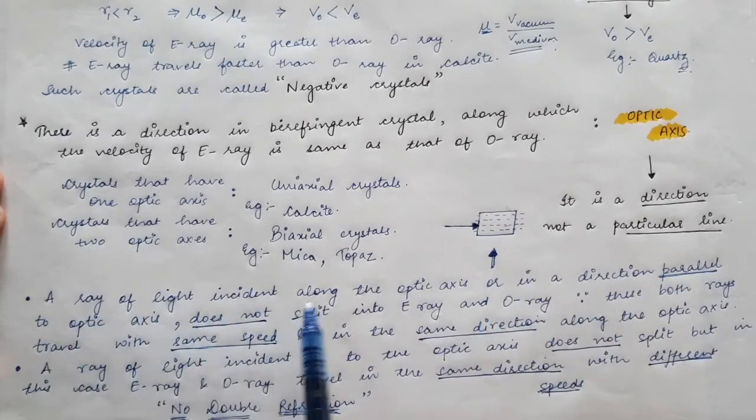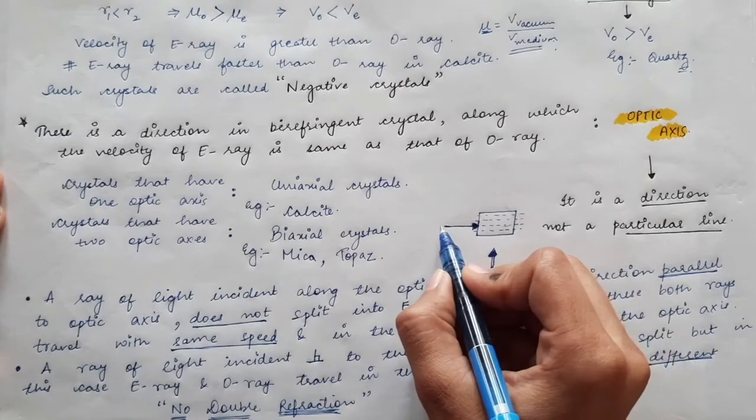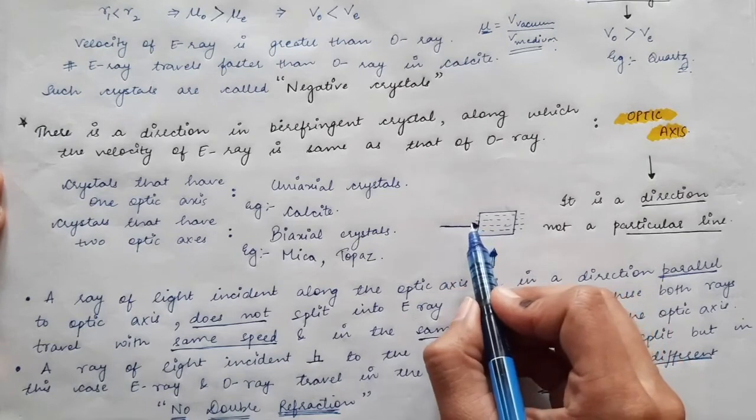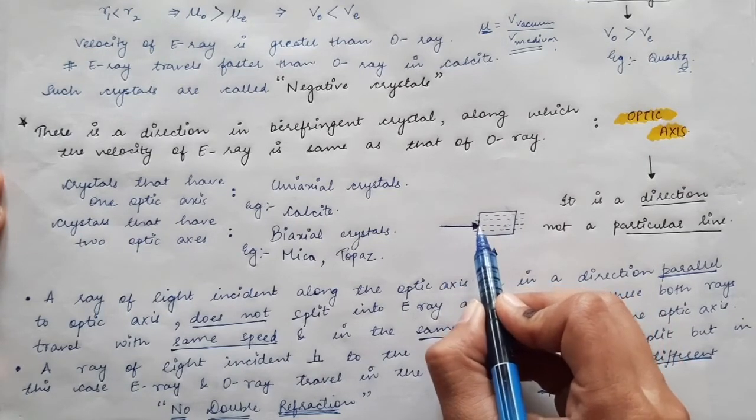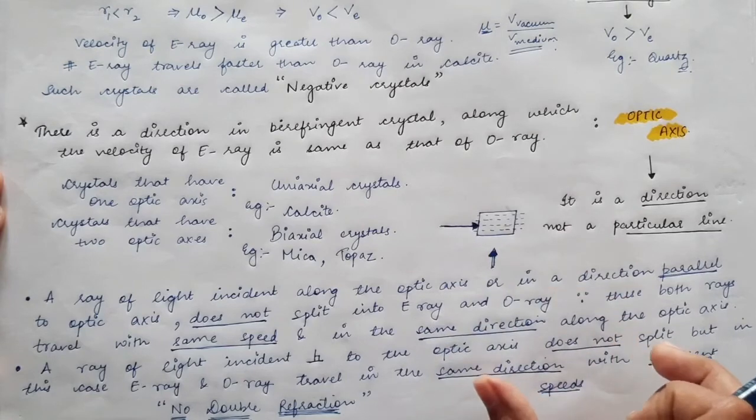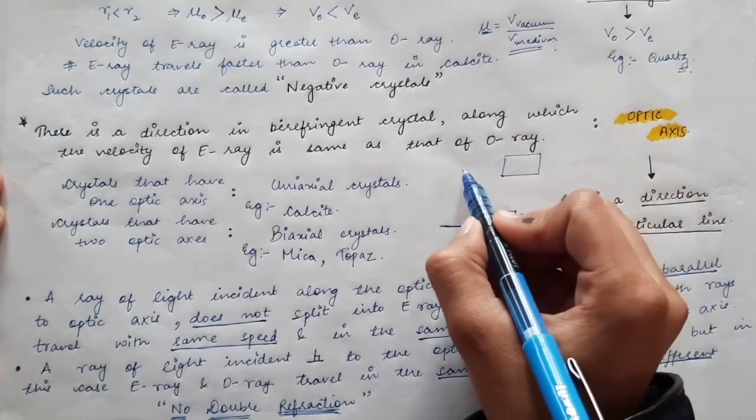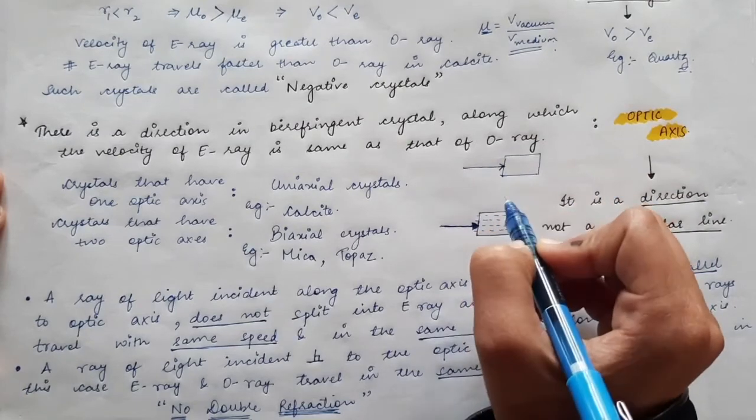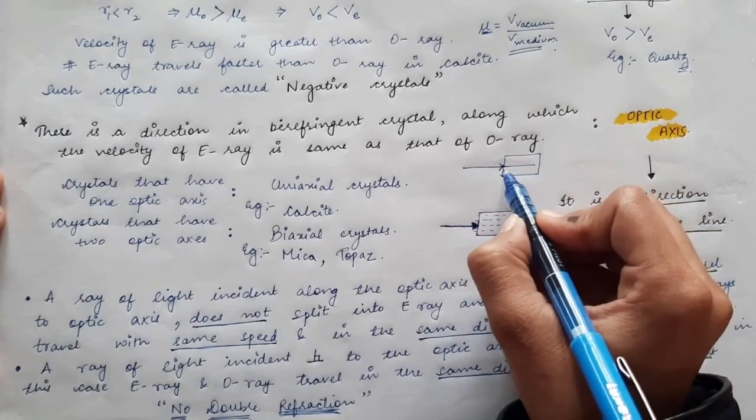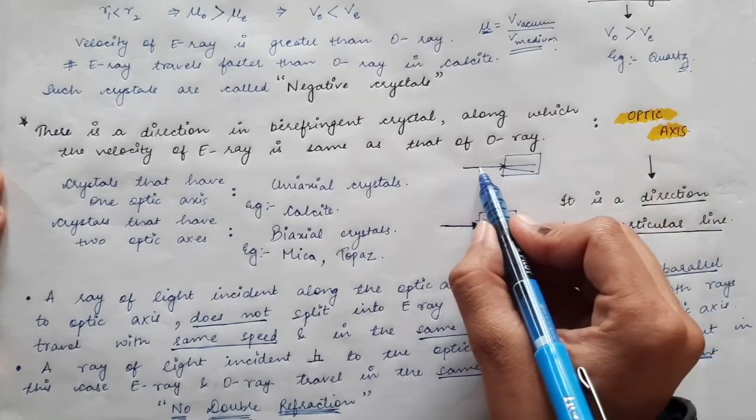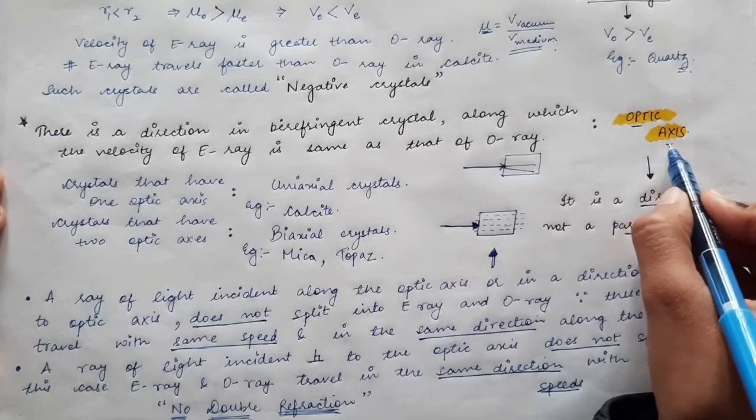So if you make a light ray incident in the direction of the optic axis, or in a direction parallel to it, the light ray will not split up into E ray and O ray. This is the property we are discussing for the optic axis. We have already said that if you make a light ray incident on a birefringent material, it splits up into 2 rays. But this does not happen when the incident light is in the direction of the optic axis of the crystal.